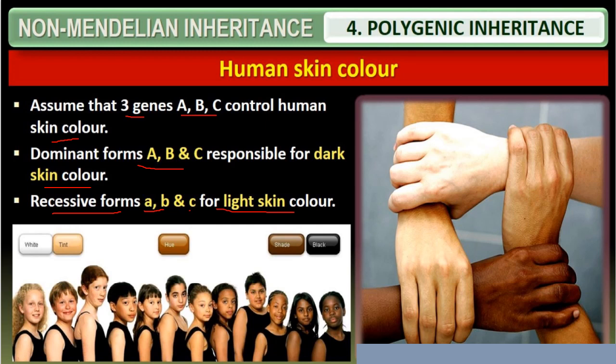Usually if you are in the classroom, I would have told you more about dominating characters and also recessive characters. I think in the first video I have spoken about the dominant characteristics and also the recessive characteristics in our body. So see, the dominant character, that is the dark skin color, is said to be dominating because it has dominating alleles such as A, B, and C. This is an example I'm giving. If you have the recessive form, that is small a, small b, small c, it is light color. Light color means it is recessive.